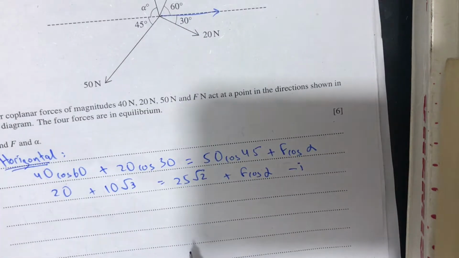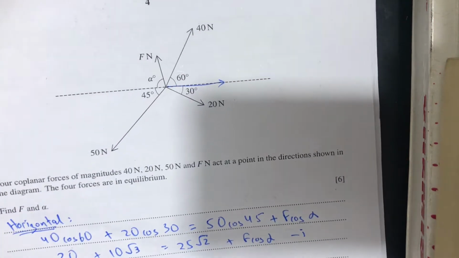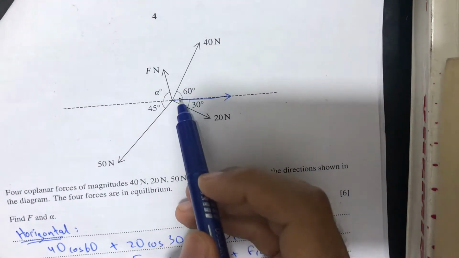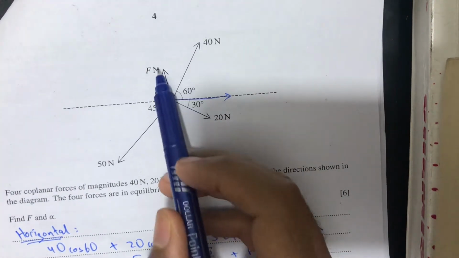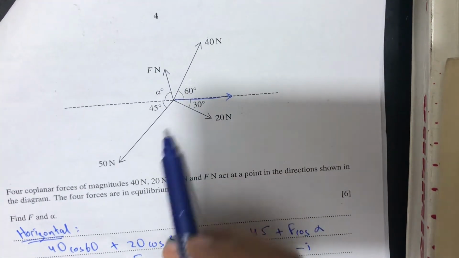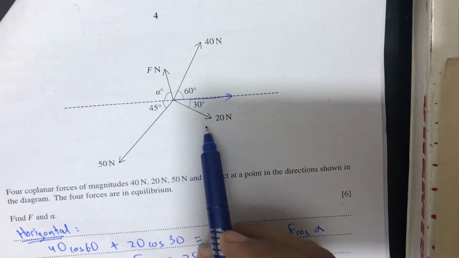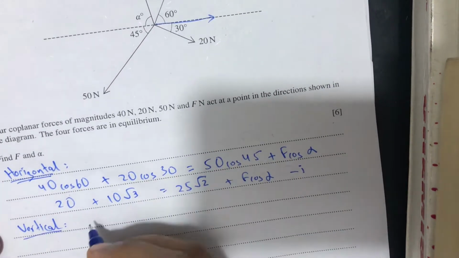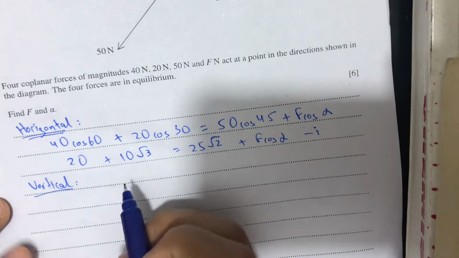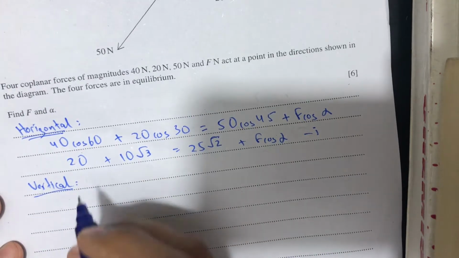Now let's see the vertical forces. To see the vertical forces, we know two forces, the 40 Newton and the F Newton force, are in the positive y direction, and in the negative y direction there are two forces, 20 Newton and 50 Newton. So let's resolve them first. As they are in equilibrium, the forces in the positive y-axis will be equal to the forces in the negative y-axis.